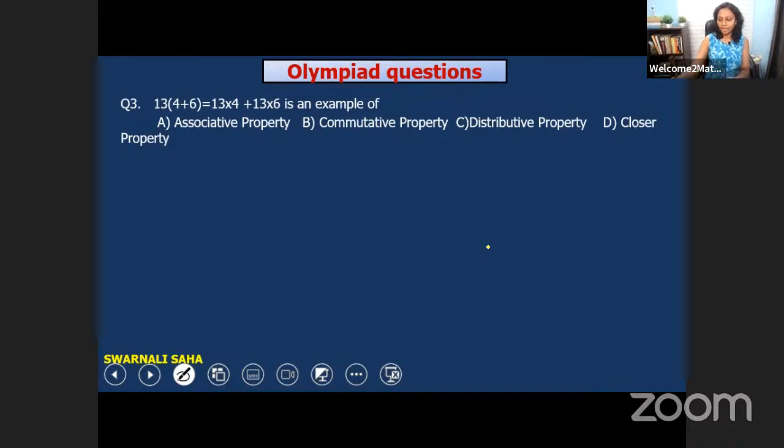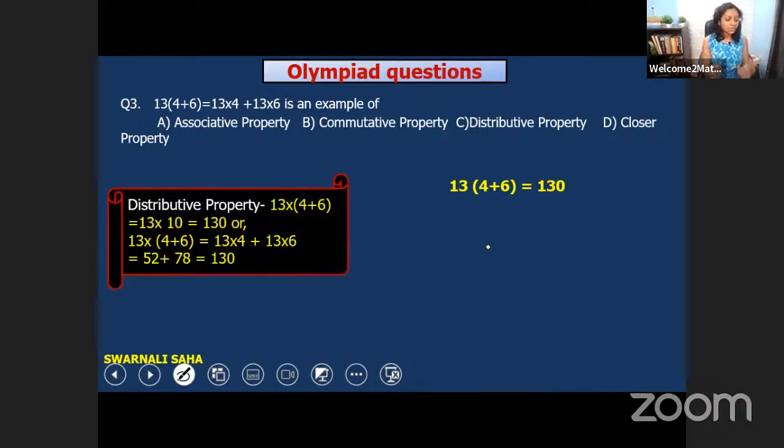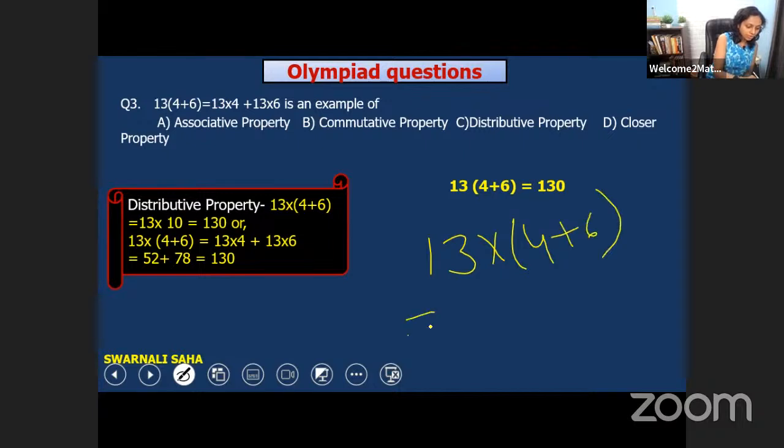Many of you have given the answer. Some say B, some say C. Okay, so let's see which property it is. 13 into 4 plus 6, whenever we solve the question, we'll get 130 and it would be the distributive property. Distributive property means 13 into 4 plus 6, and whenever we write it in this way, in distributive property, we can write it in this way.